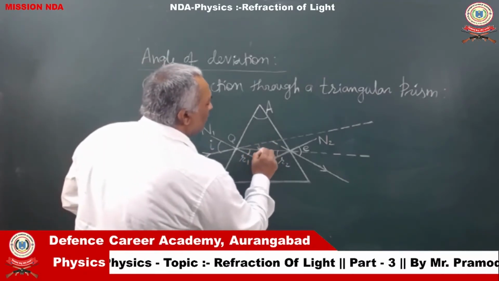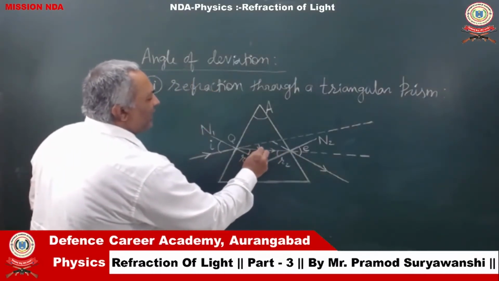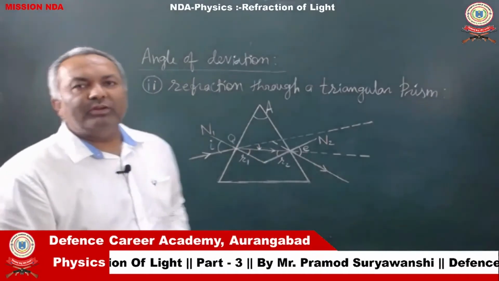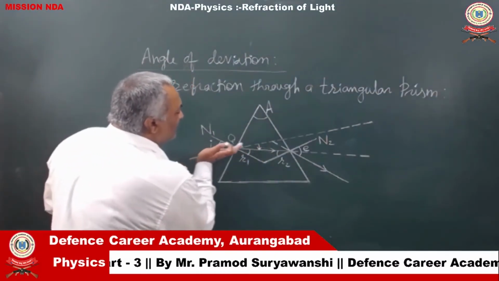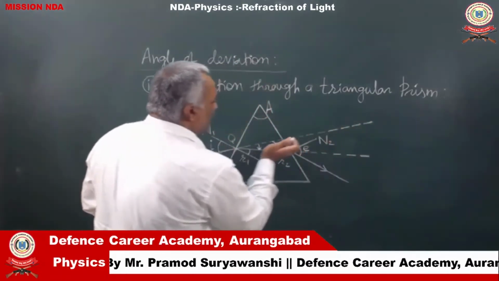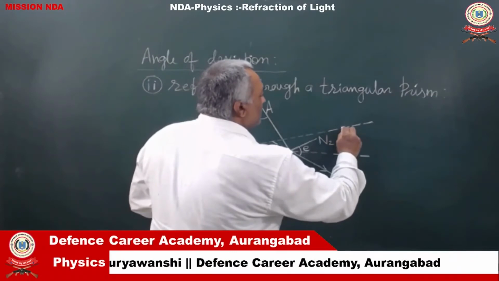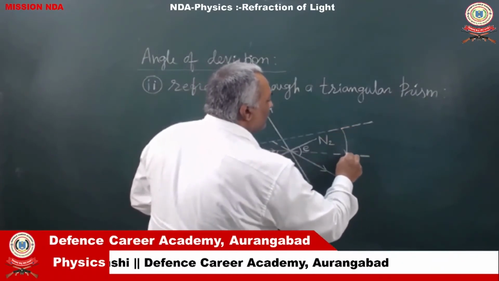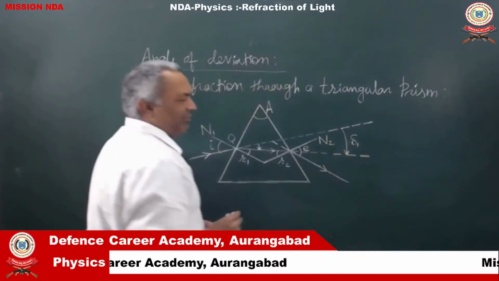So, this is the original direction of the ray of light, and this is the direction in which the refracted ray was going. So, this much is the angle of deviation during the first refraction.